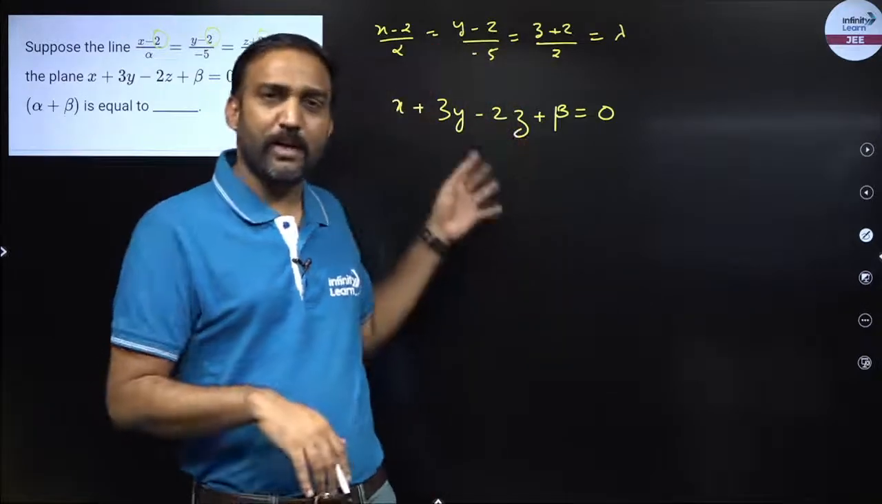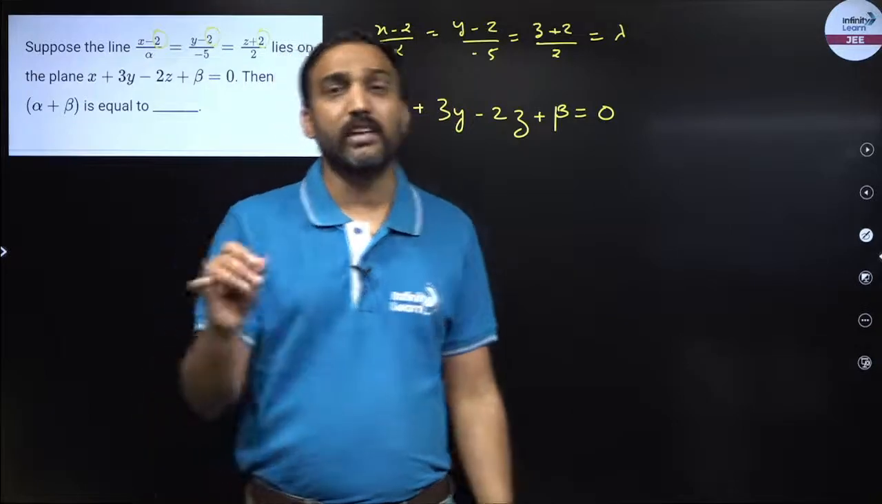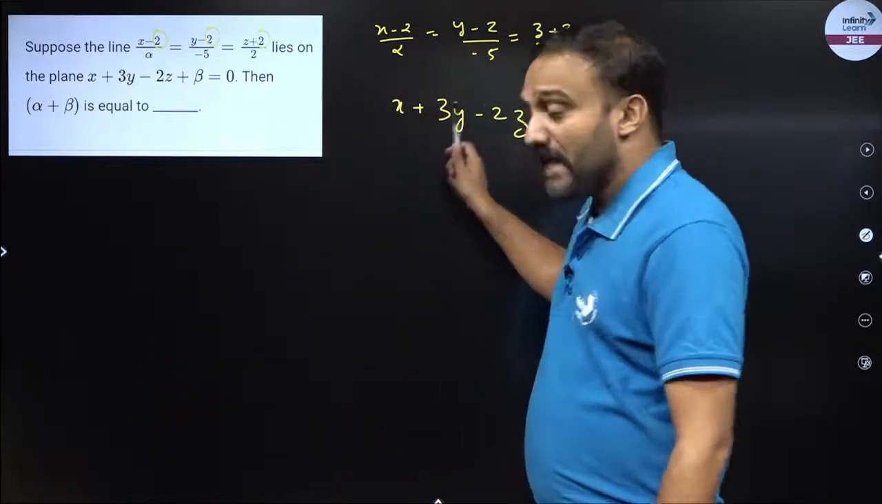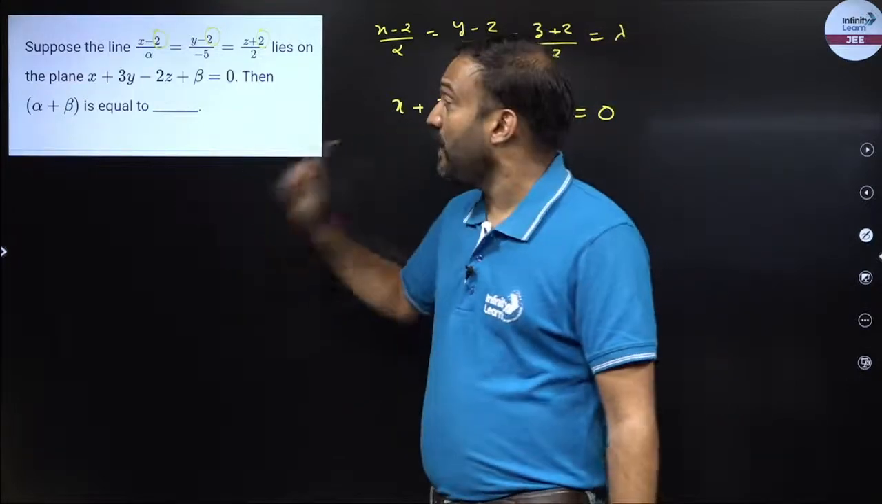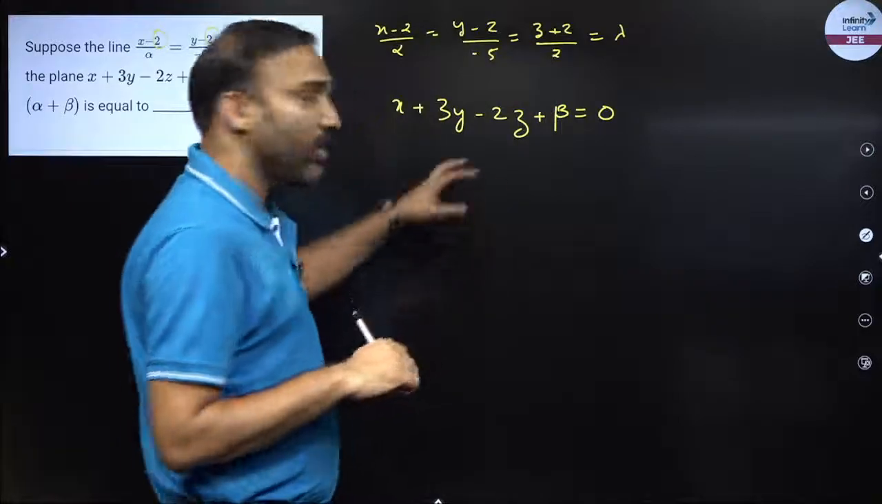So if the plane equation is given, then I will look at the coefficient of x, y and z and I know these are the direction ratios of that normal vector. So this particular plane, the direction ratios of the normal vector are 1, 3 and minus 2, right? So this is how we comprehend.